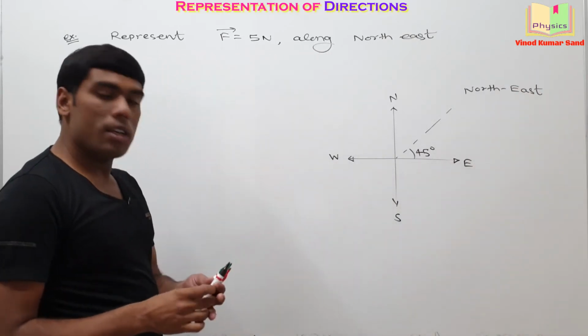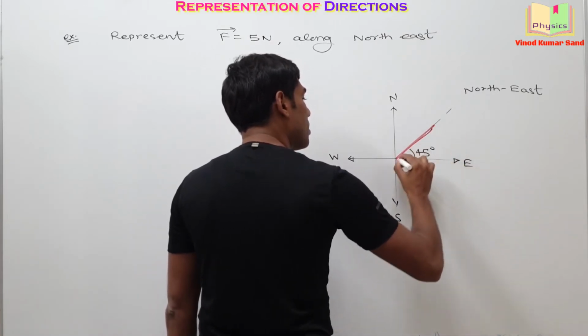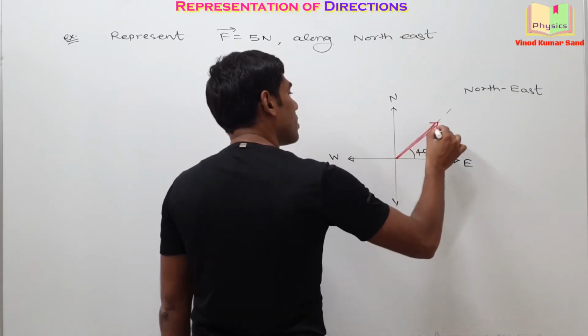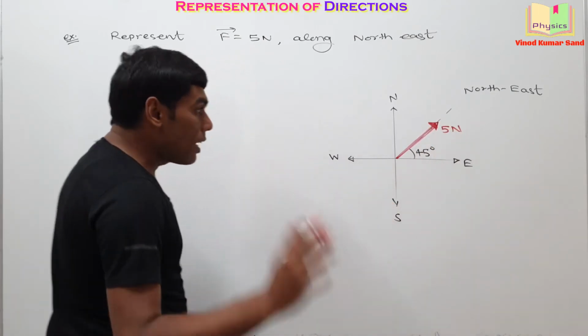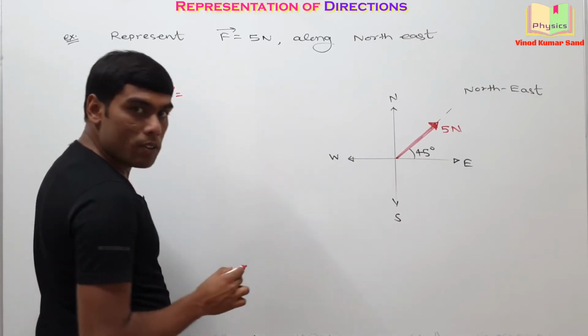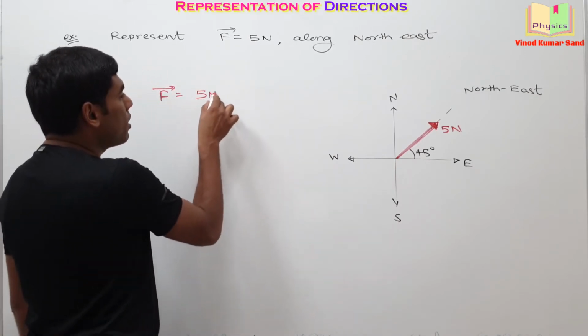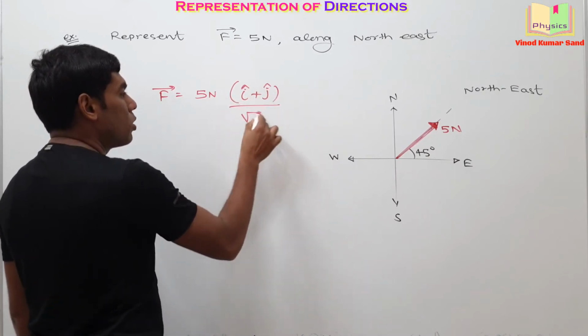And here you need a force of magnitude 5 Newton. So let's say this red vector is representing a force of 5 Newton. Now this F vector can be written as what? 5 Newton times (i cap plus j cap) by root 2.